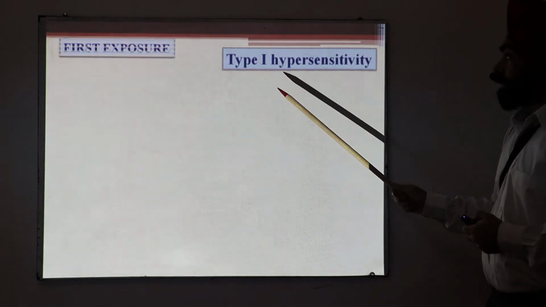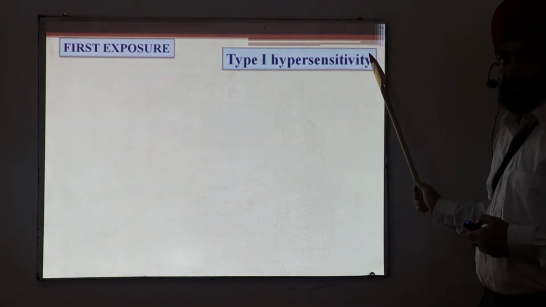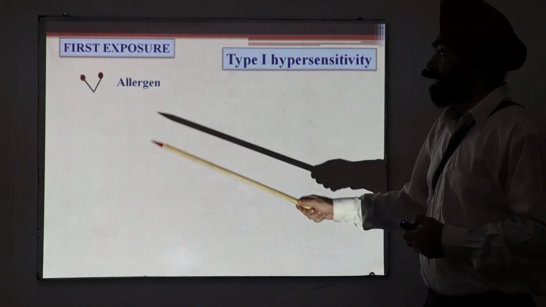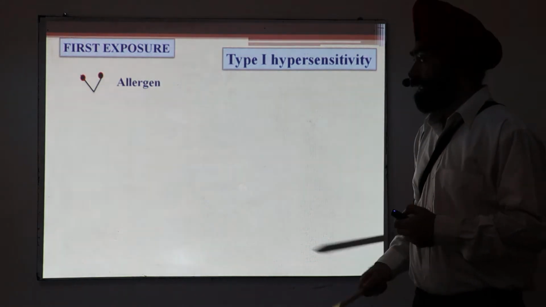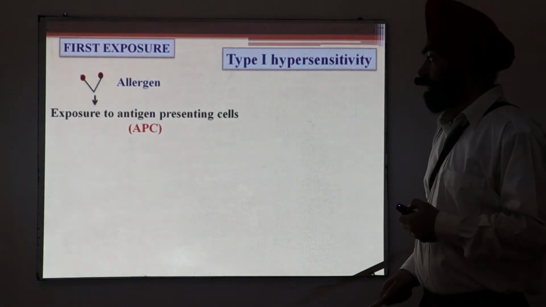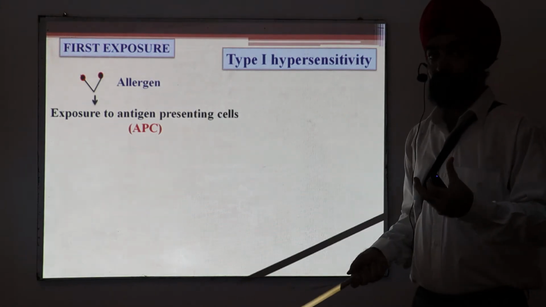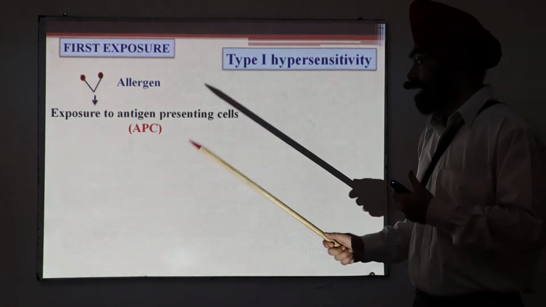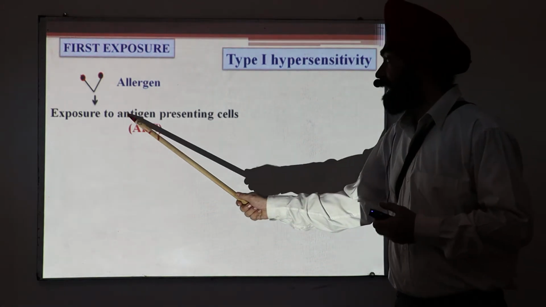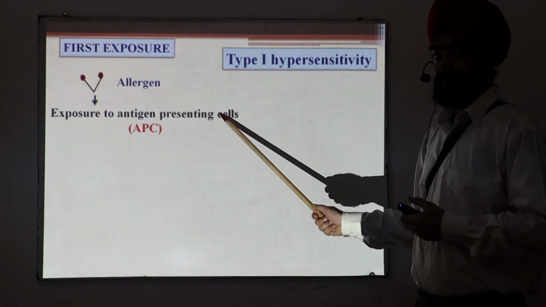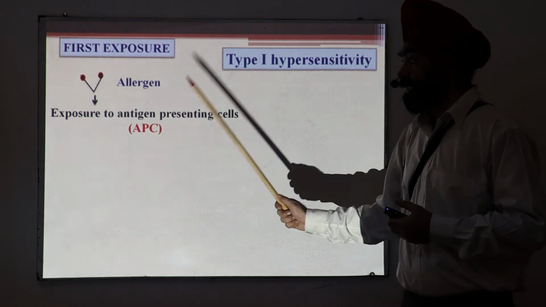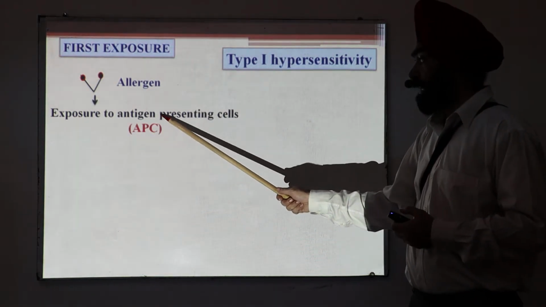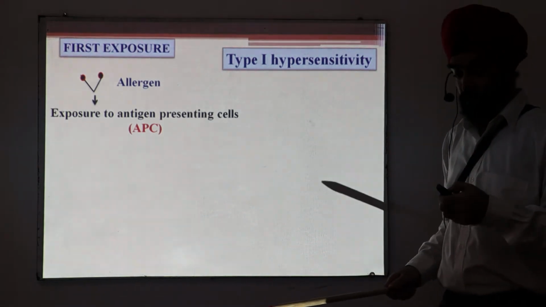As I told you, it is a type 1 hypersensitivity reaction. So what happens in the first exposure? Let's say this is the allergen that comes into the body. This allergen will interact, the first time, with cells called antigen presenting cells, in short APC. So the allergen is exposed to antigen presenting cells of our body.